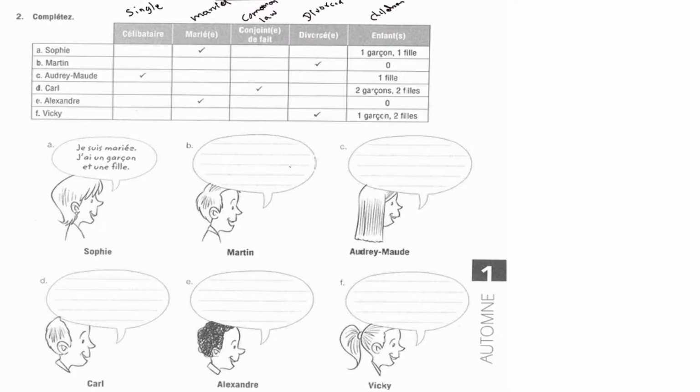Okay, and if you look at Martin, he is a divorcee, and he has no children. So for Martin, we write it like je suis divorcé. Okay, and if you look at this, divorcée has an extra e. The extra e is only if it's a female.